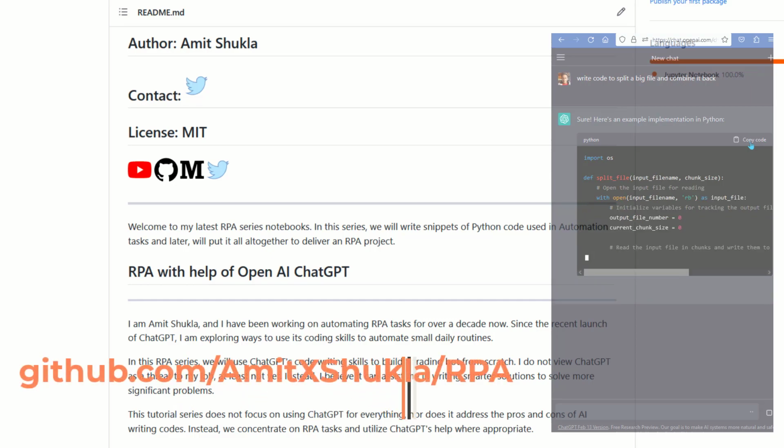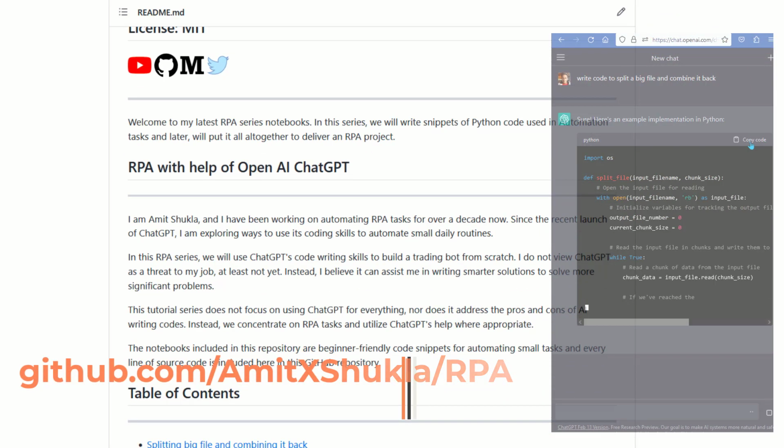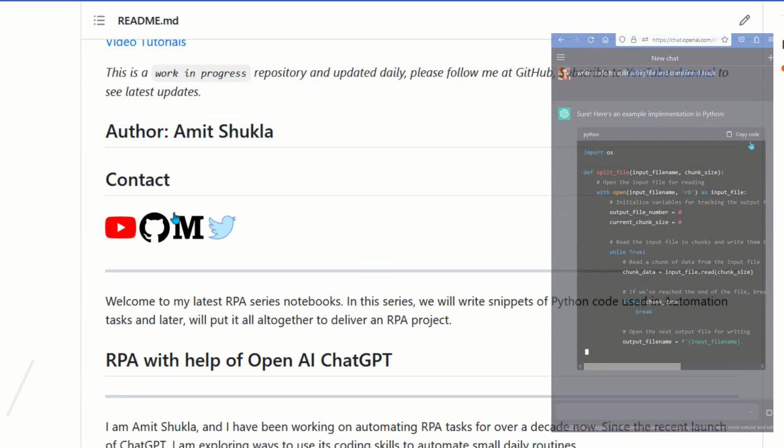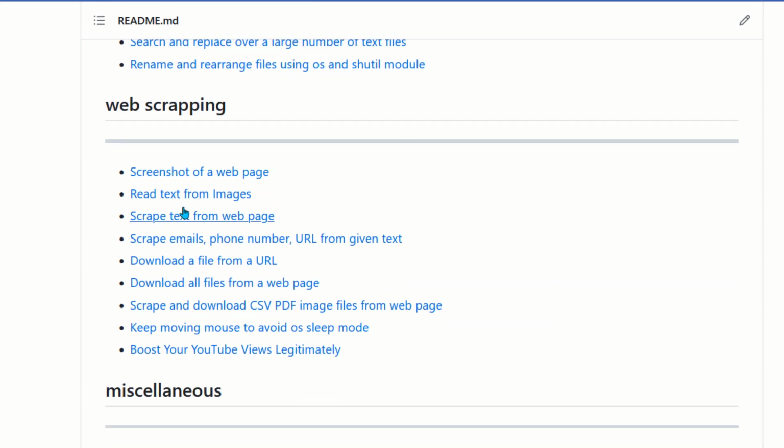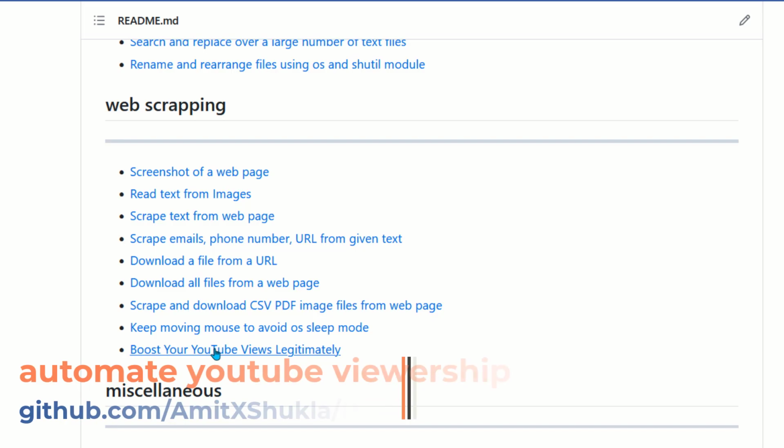So let's browse to our GitHub RPA repository. In this README file, if you're looking for other web scraping code and examples, you'll find links to a lot of different web scraping code and examples here. In this video, we are going to focus on only this notebook.